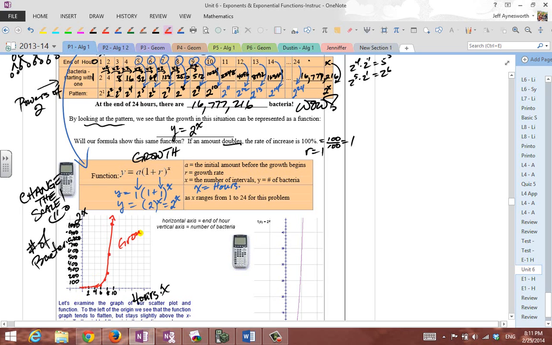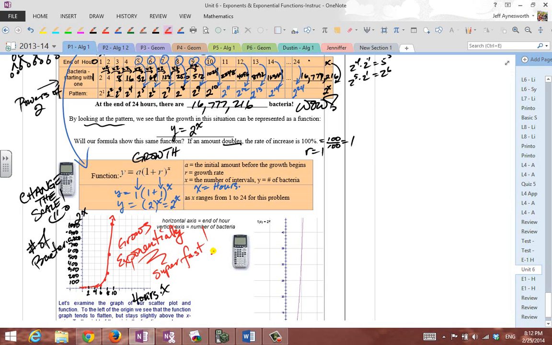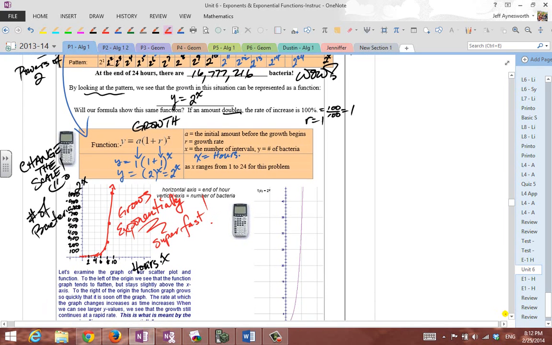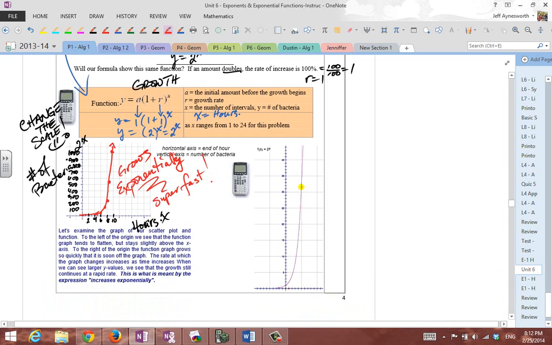This grows exponentially. That's what we mean when we say that, it grows super fast. In fact, let me write that down. Super fast, okay? Can you imagine what happens if it tripled every hour? And you'll see a computer-generated graph right here on the right. It takes off really fast. For a small little increase in x, it takes off fast.